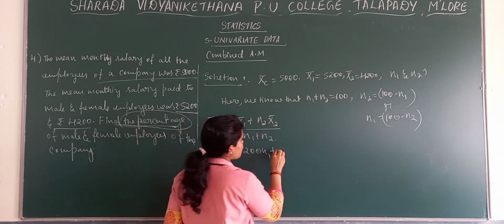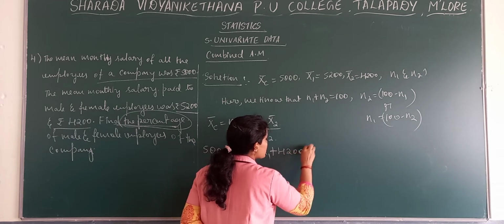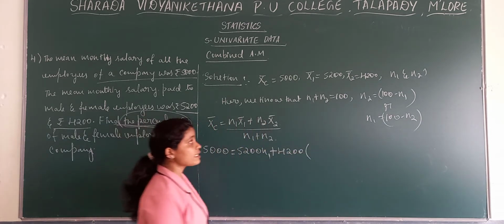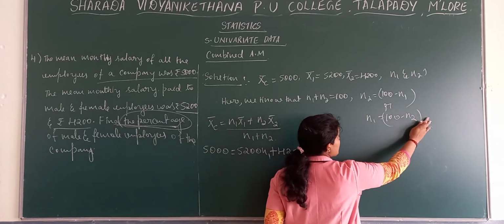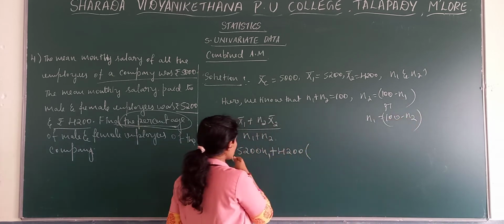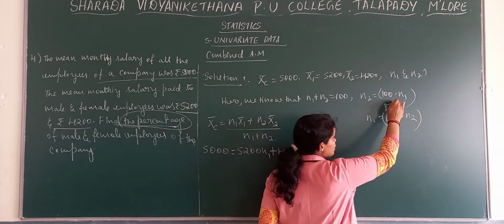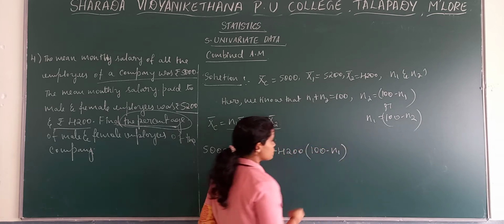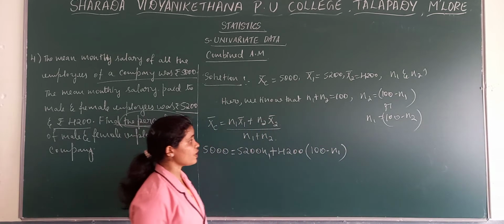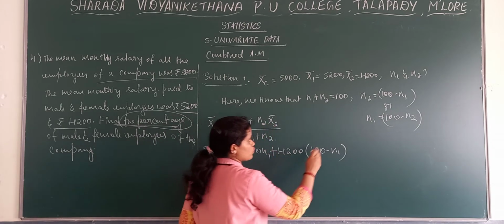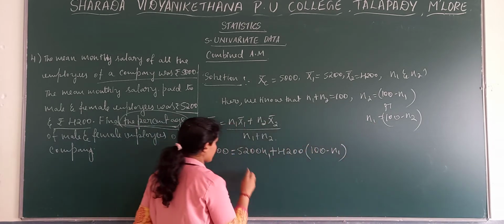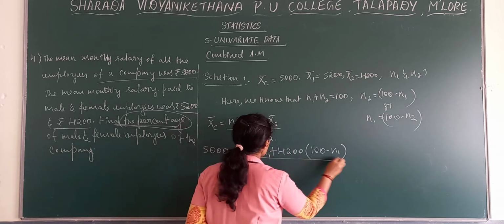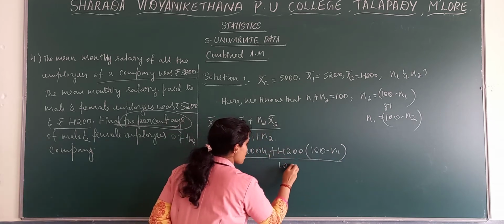X bar 2 we write 4,200. But in the place of N2 we will take this particular equation, that is 100 minus N1. Now divided by, we know that N1 plus N2 is 100.